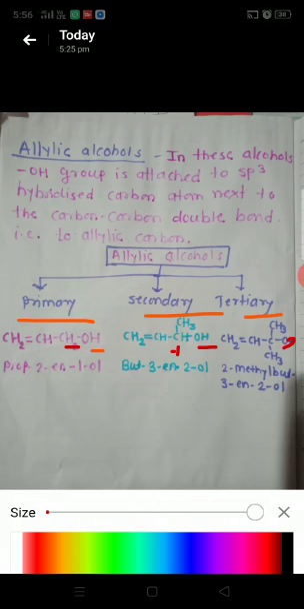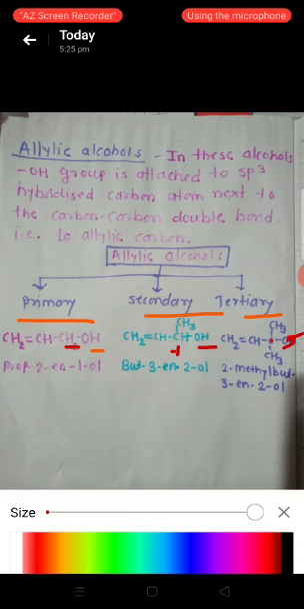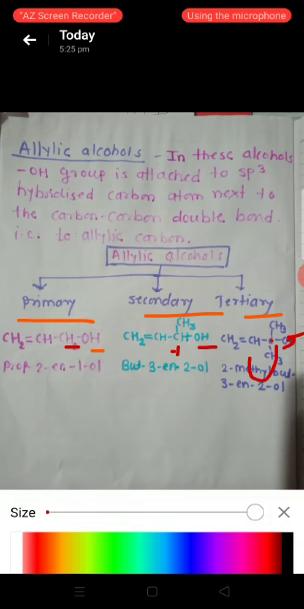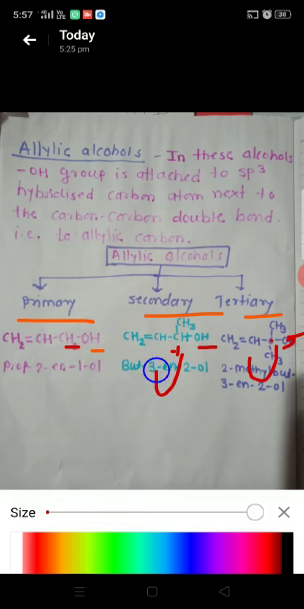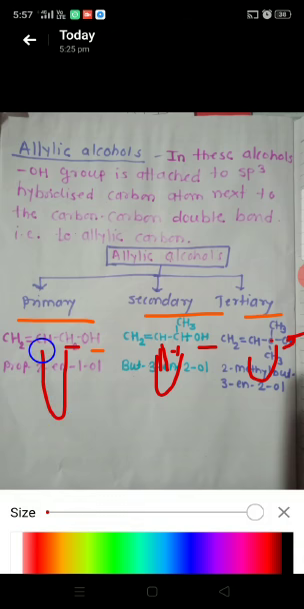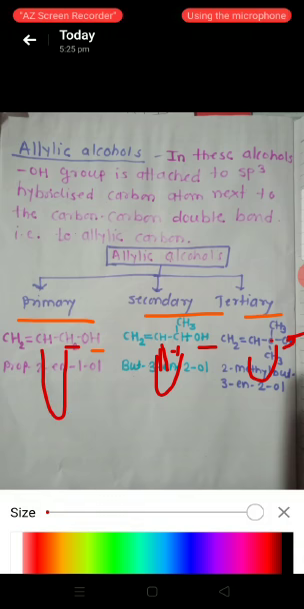Here also this OH is attached to this sp3 hybridized carbon atom, which is attached to a carbon-carbon double bond. See here, this carbon is attached to a carbon-carbon double bond carbon. This carbon is also attached to the carbon which contains a carbon-carbon double bond, and here also this carbon is attached to the carbon which contains a carbon-carbon double bond.